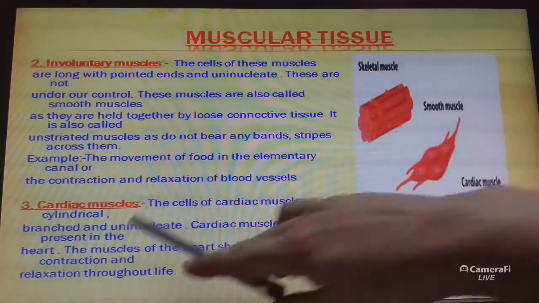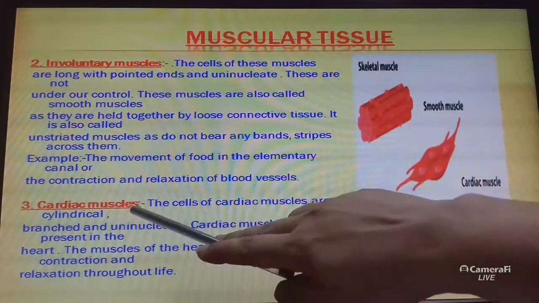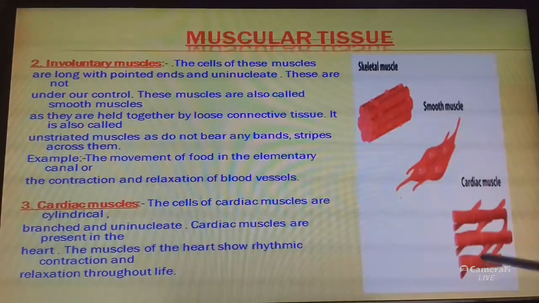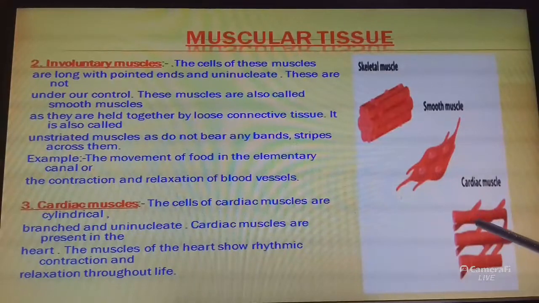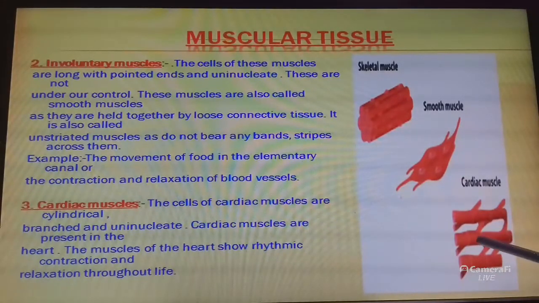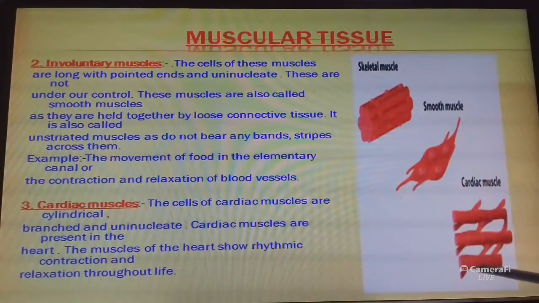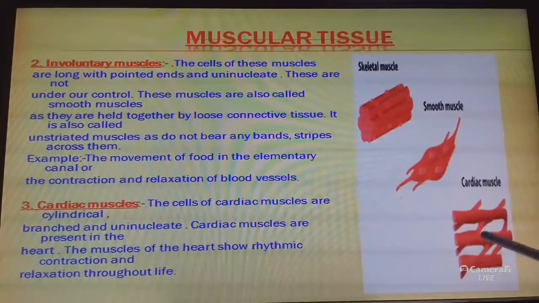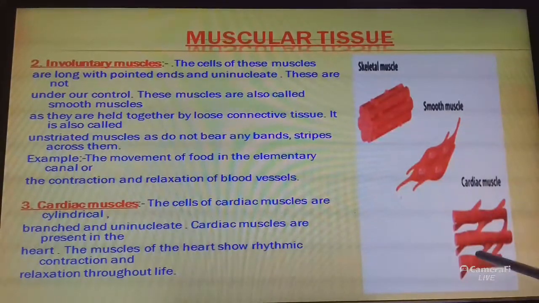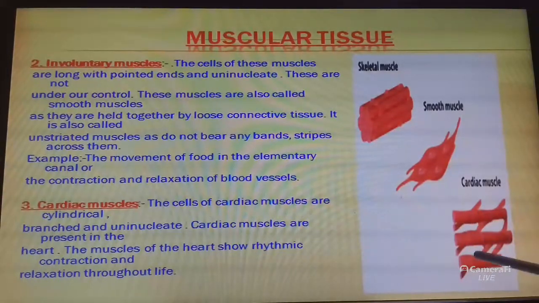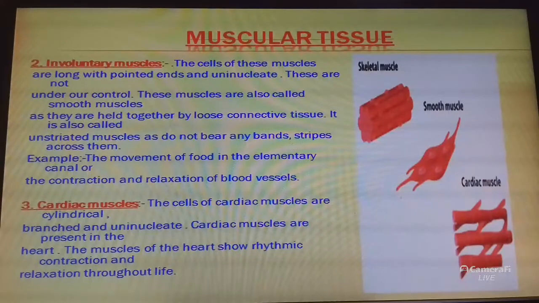Now the next muscle is cardiac muscle. The cells of cardiac muscles are cylindrical, branched and uninucleate. Cardiac muscles are present in the heart. The muscles of the heart show rhythmic contraction and relaxation throughout life.